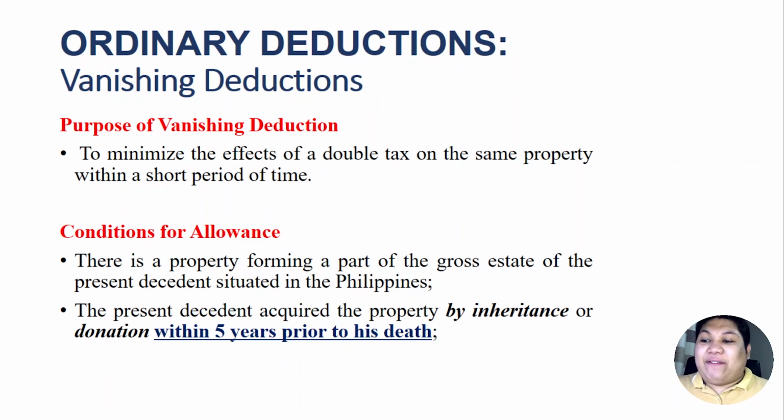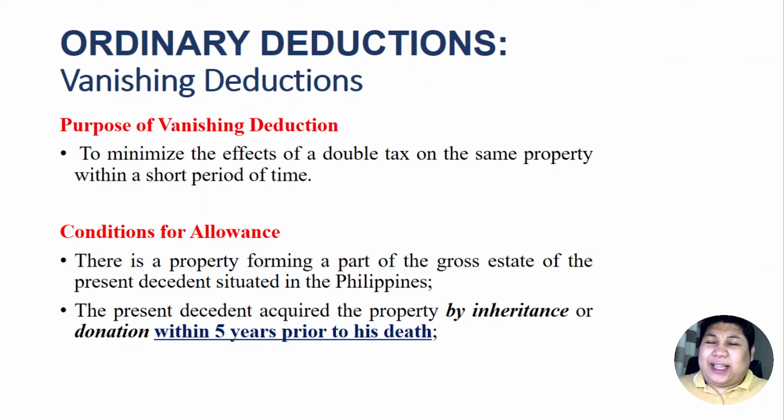And another, we have the present decedent acquired the property by inheritance or donation within 5 years prior to his death. So when we say vanishing deductions, this does not apply only to inheritance. It also applies to donations. So any gratuitous transfers within 5 years prior to the present death could be claimed as a vanishing deduction.